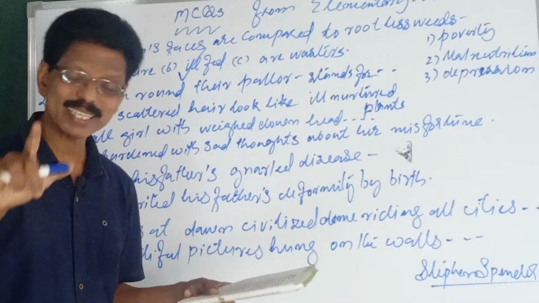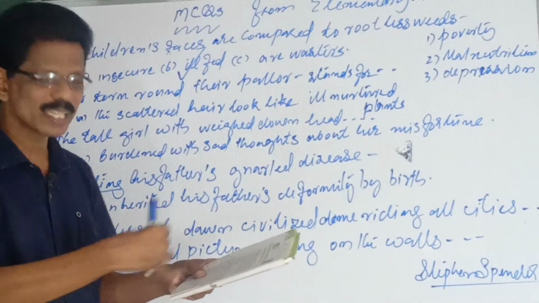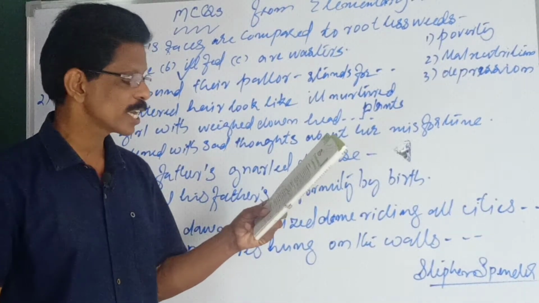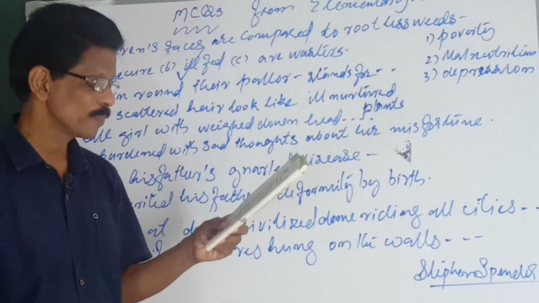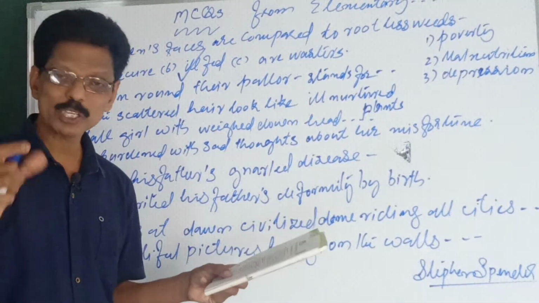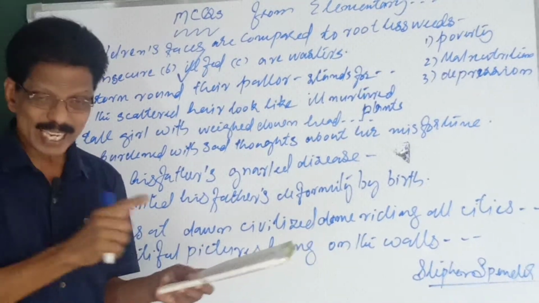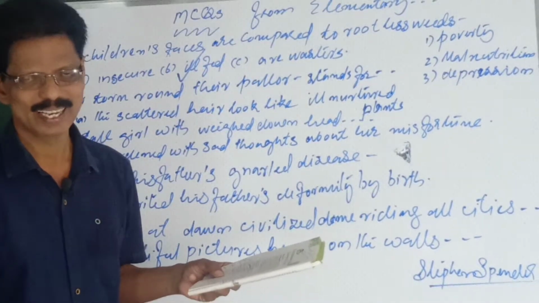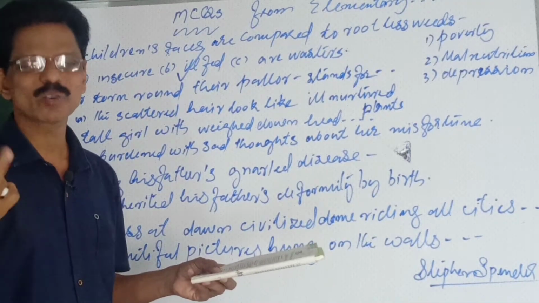They are all donations. So what are they? Number 1, Shakespeare's head. Then many other things follow. What are they? Cloudless at dawn. See, in the morning, cloudless sky, beautiful. Civilized dome riding all cities. See, this dome actually, dome of Taj Mahal, etc. It stands for beautiful cities. Here it stands for pictures of beautiful cities all over the world. London, Paris, New York, etc.